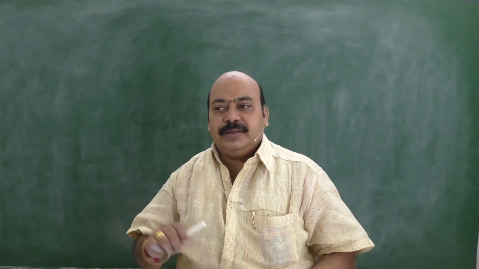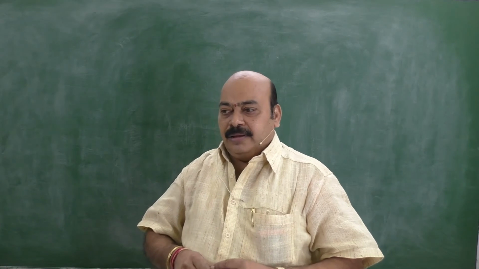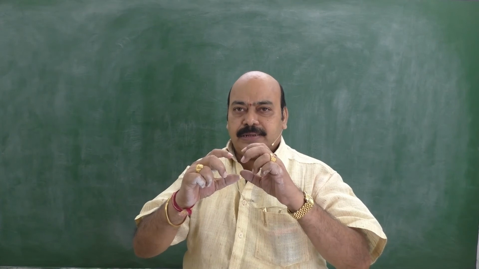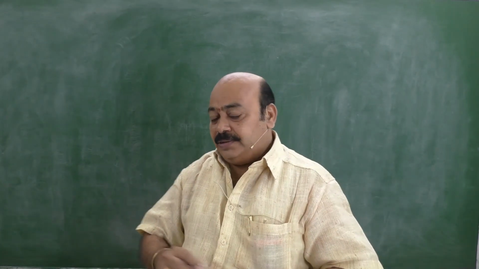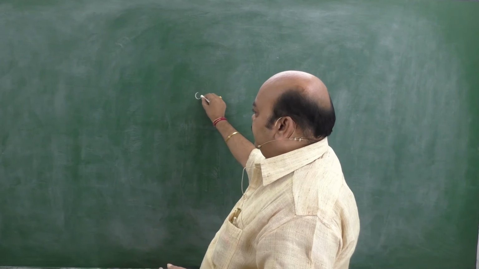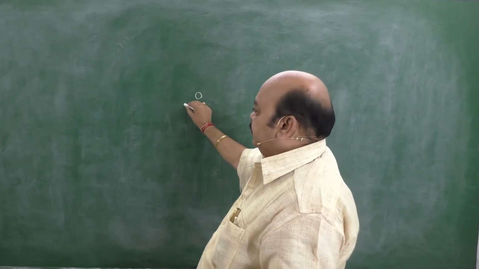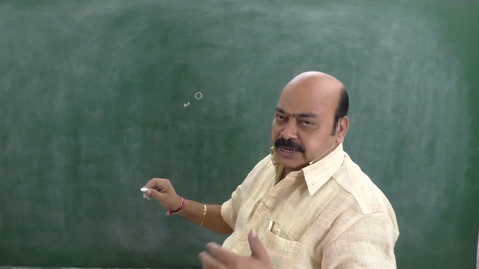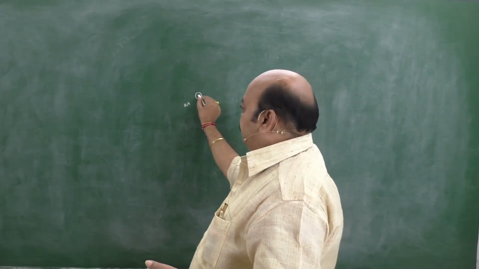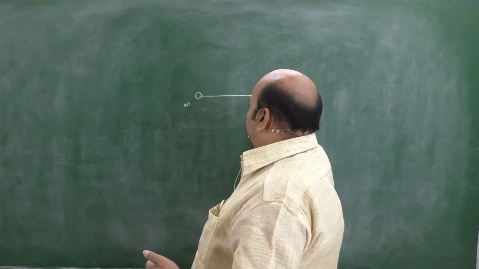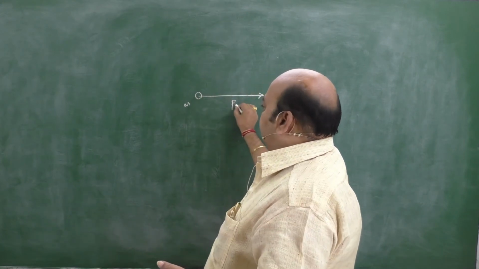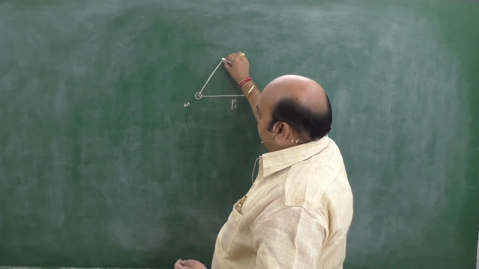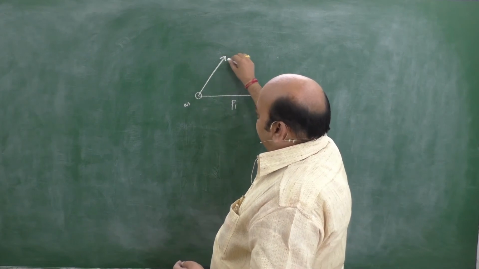Now, I am considering a body subjected simultaneously to two forces, and see what happened. This is a body having mass m. When force is applied, it causes momentum due to the action of two forces. For example, one is acting in this direction, let this be one momentum, and the same body is subjected to one more in this direction.